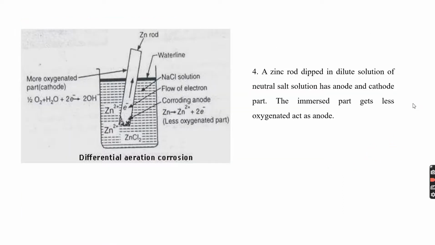And there is a zinc rod. If you dip a zinc rod in a dilute neutral salt solution, the part inside the salt solution acts as anode because it is less oxygenated, whereas the exposed region acts as a cathode because it is more oxygenated. The electrons transfer from the less oxygenated area to the more oxygenated area, and that type of corrosion we call differential aeration corrosion.